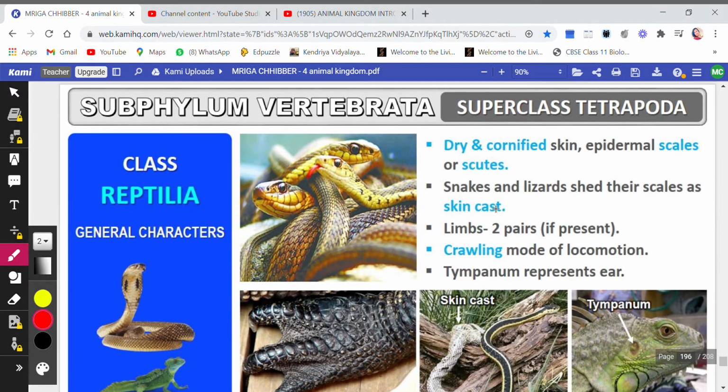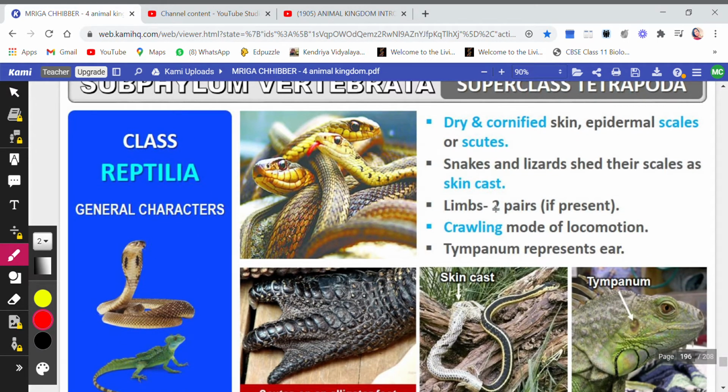Then children, we come to the next class, that is Reptilia. We all know this, that they have dry and cornified skin, that is the skin is quite rough. Epidermal scales or scutes. Snakes and lizards shed their scales and skin cast. You know that snakes and lizards can shed their skin. पूरी की पूरी skin उतर जाती है. Limbs, two pairs if present. Maximum times it is not present, but if present, two pairs of limbs. Mode of locomotion is crawling. They just crawl and move.